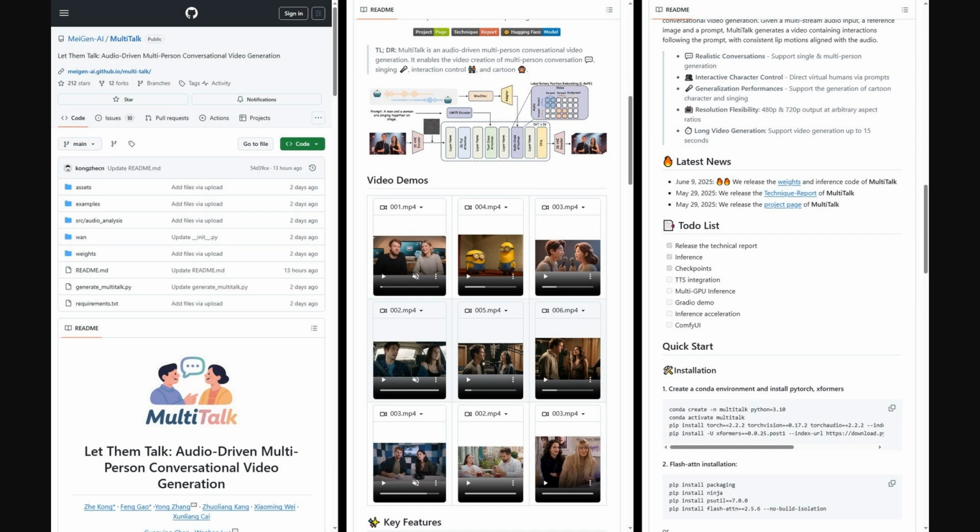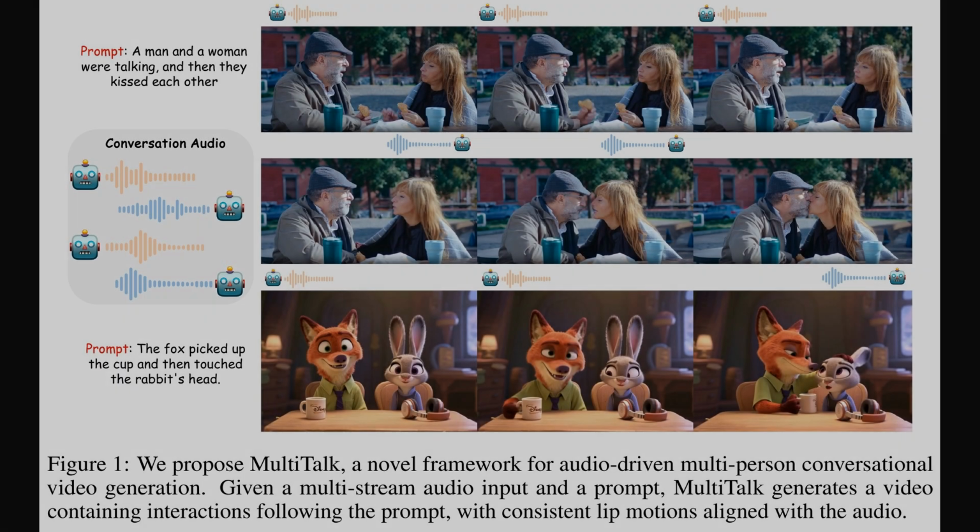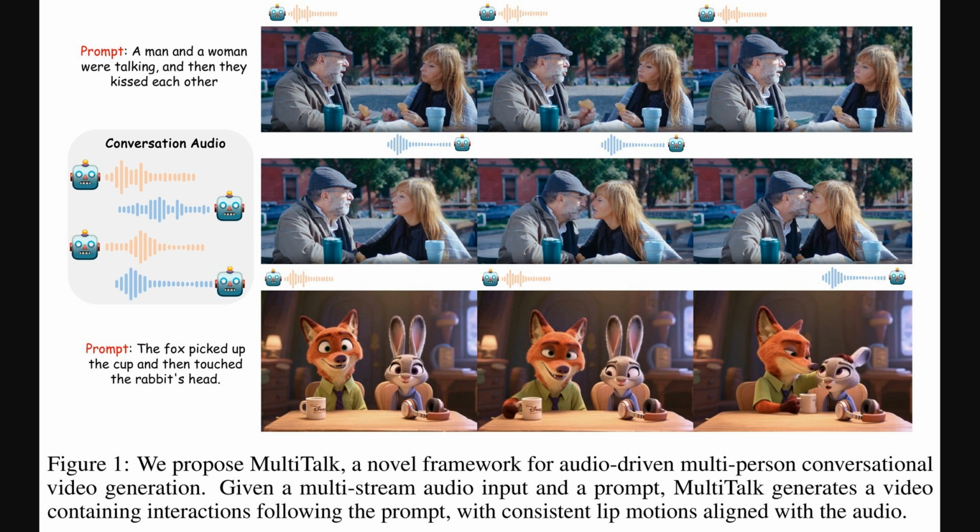And the great news for anyone who wants to experiment with this is that the authors have released all the code for this work. Over on their GitHub page, you can find the complete implementation for the MultiTalk framework. This includes things like the inference scripts, which are basically the instructions you'd use to run the trained model on your own audio and video clips. They also provide the pre-trained model weights. The pre-trained model weights are essentially the learned knowledge of the model, saving you the massive cost and time of training it from scratch.